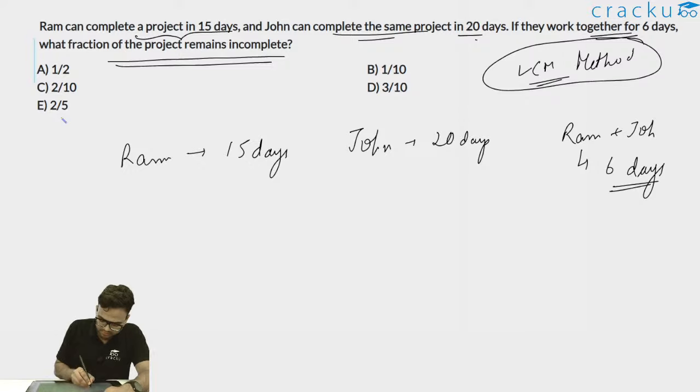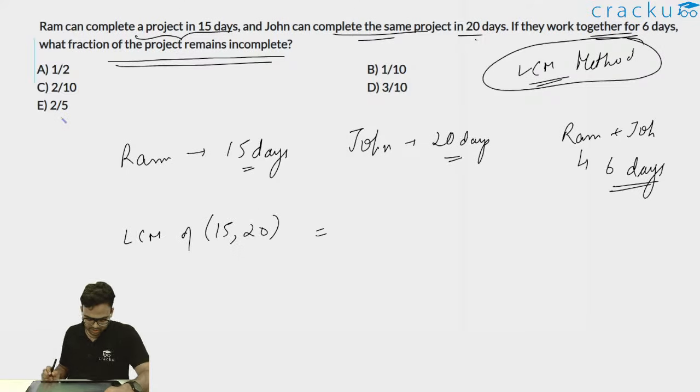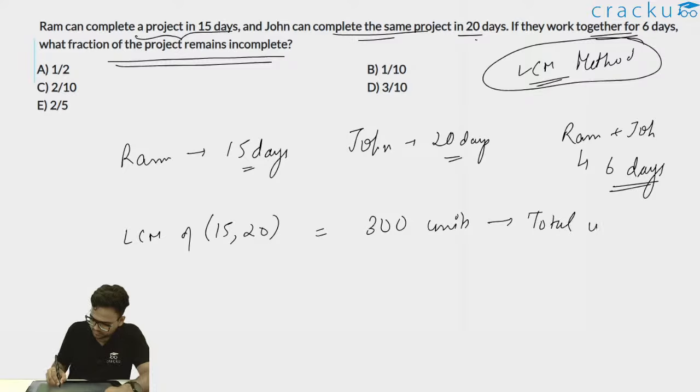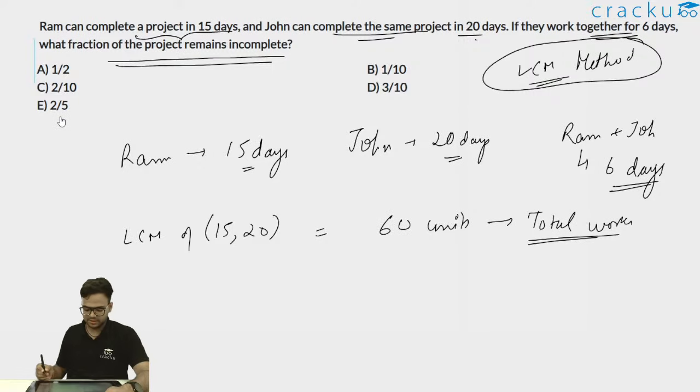So what I'll do, it is 15 and this is 20. I'll take the LCM of 15 and 20. Okay, LCM of 15 and 20 will be 60, sorry. LCM of 15 and 20 will be 60 units, and this I'll assume as my total work.